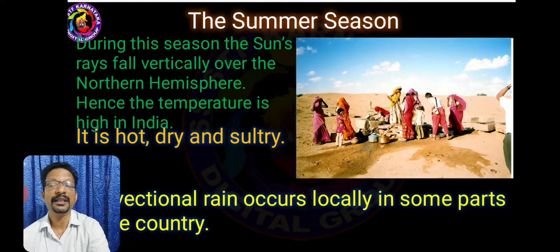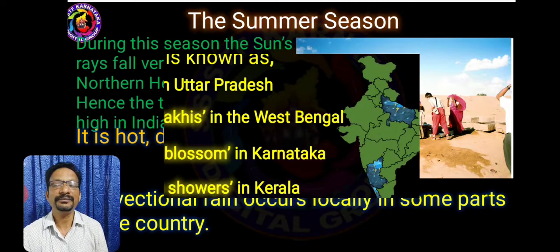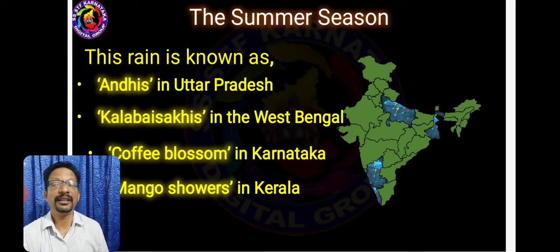In this season, we get convectional rain and they are called by different names: Andhi in UP, Kalbaisakhi in West Bengal, coffee blossom in Karnataka, mango showers in Kerala.